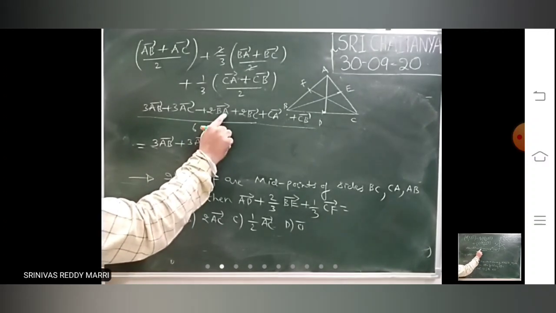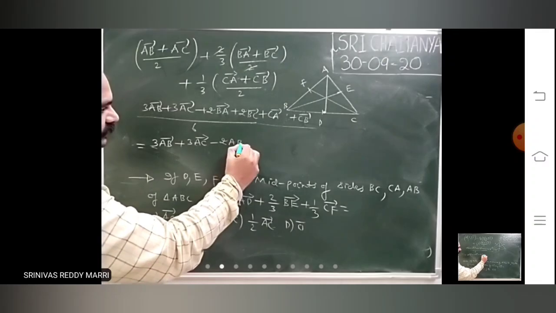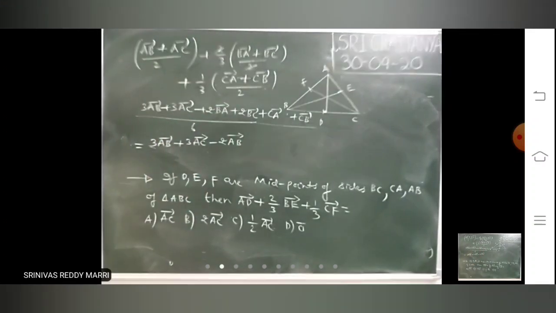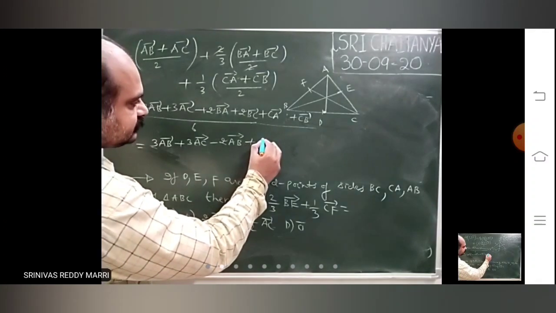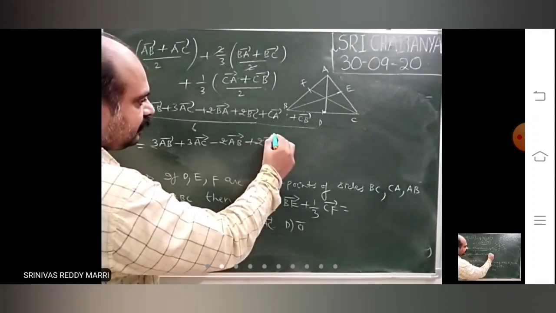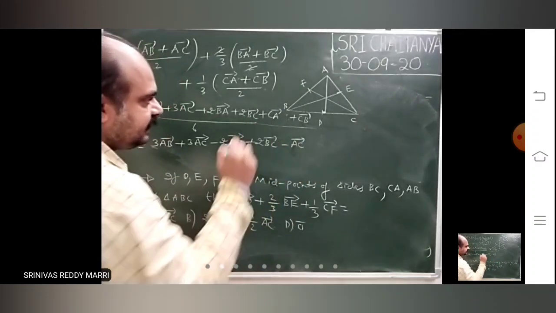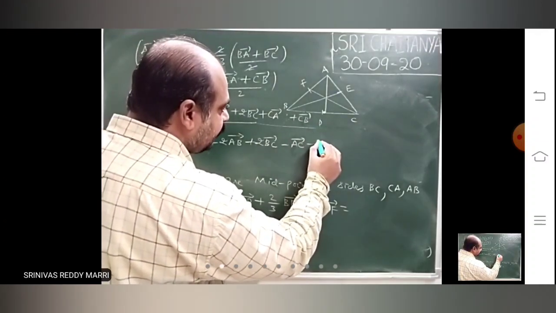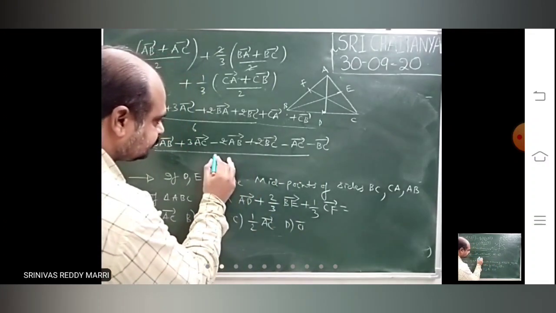Now BA bar I can write as minus AB bar, so minus 2AB bar. BA bar is nothing but minus AB bar, just interchanging initial point and terminal point. I am not changing BC bar. CA bar is nothing but minus AC bar, and CB bar I am writing as minus BC bar, divided by 6.